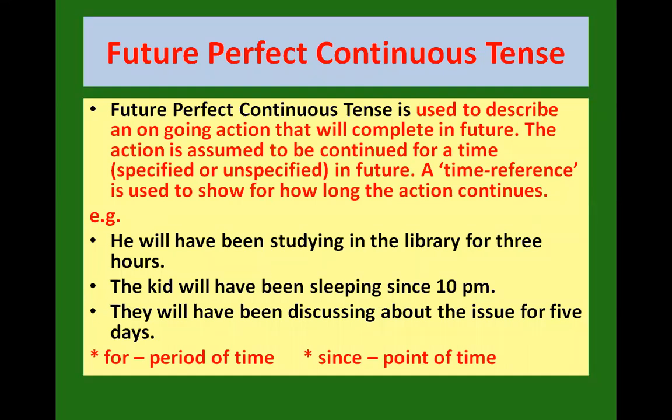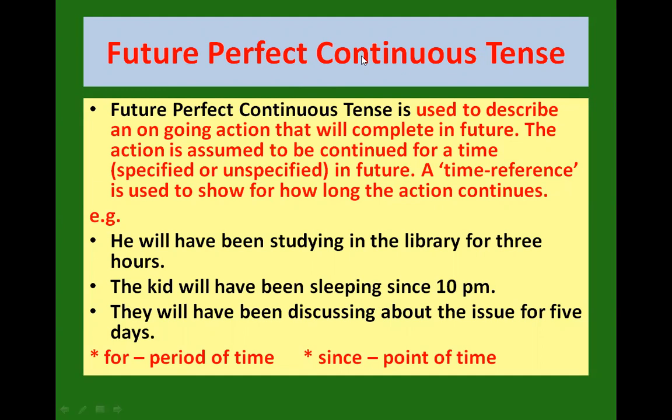But the action which is assumed to be continued for a time is not specified, or it can be an unspecified time in future. And again, a time reference with since and for will be given there. He will have been studying in the library for 3 hours. The kid will have been sleeping since 10 p.m. They will have been discussing about the issue for 5 days. So that way, this future perfect continuous tense, it actually refers to a certain action which will start and will continue up to a certain moment in the future and then will get complete.